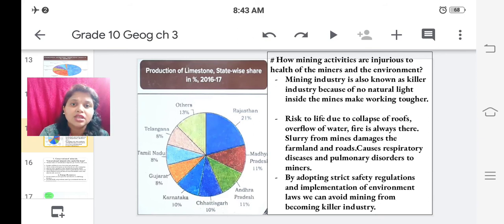So these are the things we have studied about limestone, mica, non-metallic minerals, and how the mining industry or mining activity is injurious to miners and how we can avoid it from becoming a killer industry.